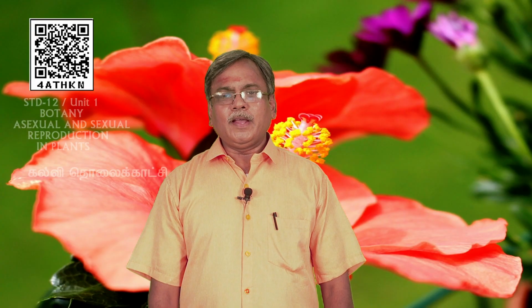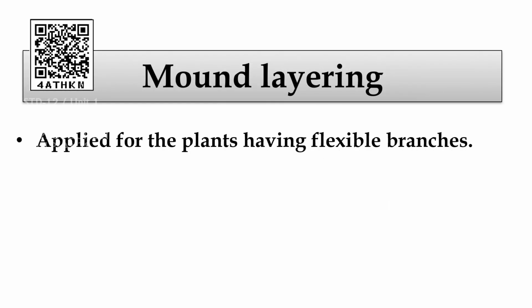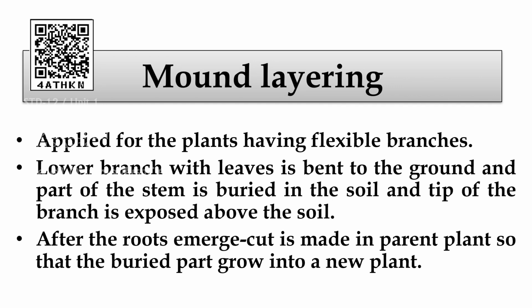Mound layering and air layering are a few types of layering. First we will see mound layering. This is applied for plants having flexible branches. A lower branch with leaves is bent to the ground and part of the stem is buried in the soil, and the tip of the branch is exposed above the soil. After the roots emerge, a cut is made in the parent plant so that the buried part grows into a new plant.